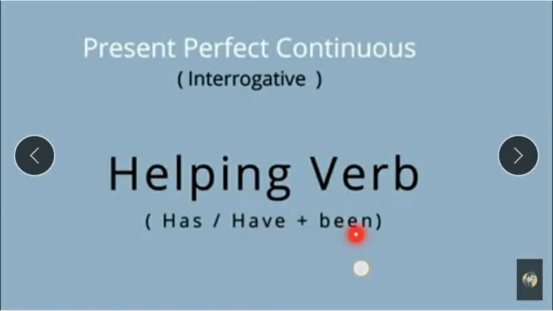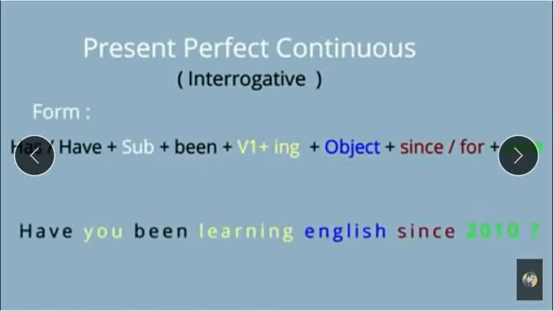Plus been, we use been with both. So with has been or have been in present perfect continuous tense, that is the interrogative, that is asking questions. The formula is has or have plus subject plus been plus first form of verb plus ing plus object plus since or for, optional, plus time.